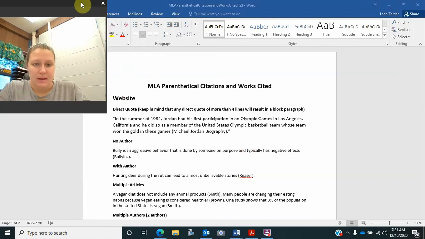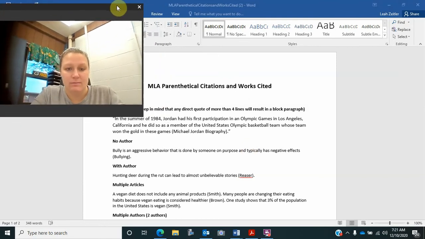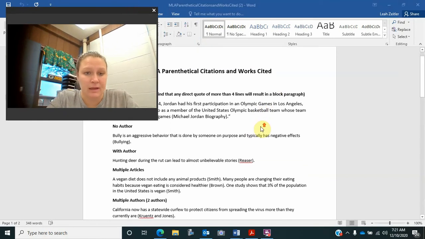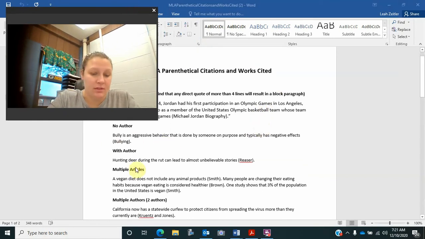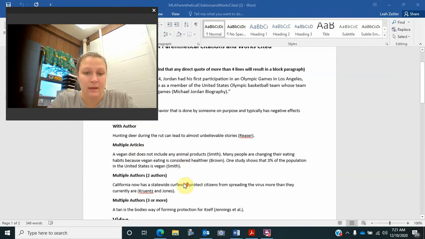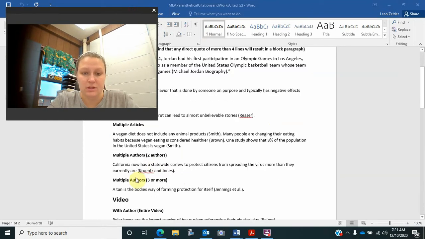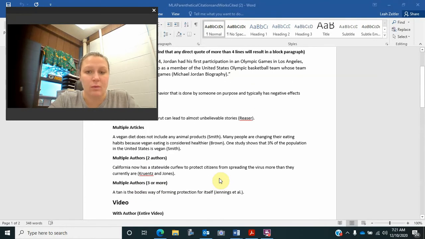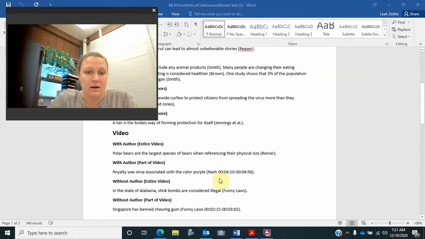So the first one on this page is all about websites, whether they have how to do a direct quote, how to do a parenthetical citation if there's no author, with an author, multiple articles, multiple authors, so only two, or multiple authors, meaning three or more. Each way walks you through how to cite a website.